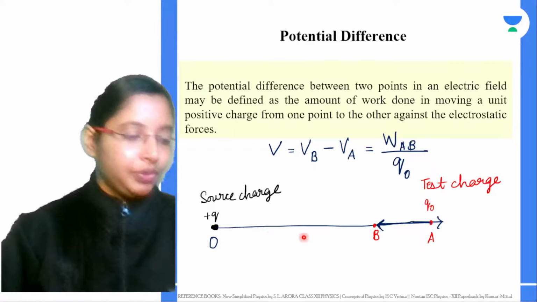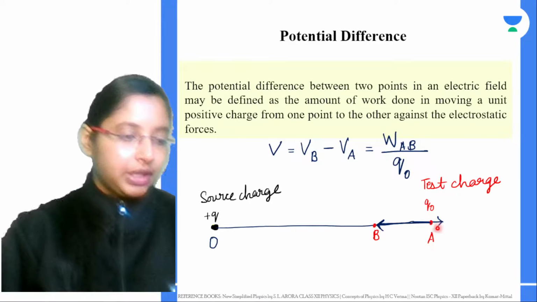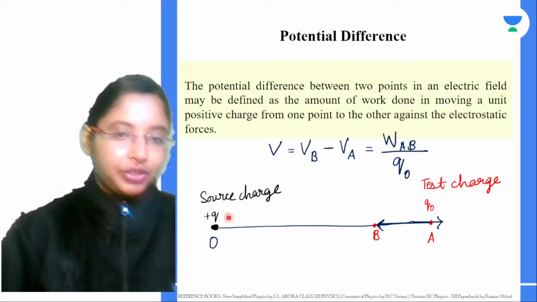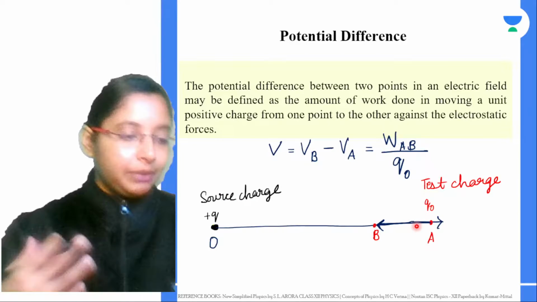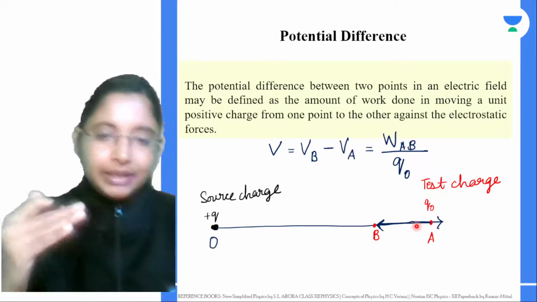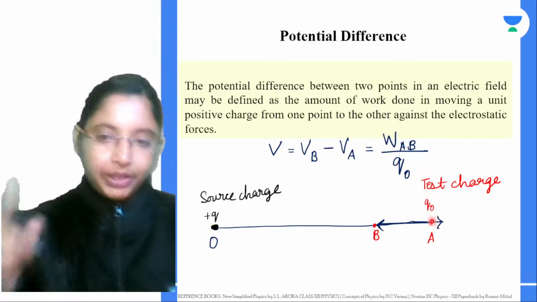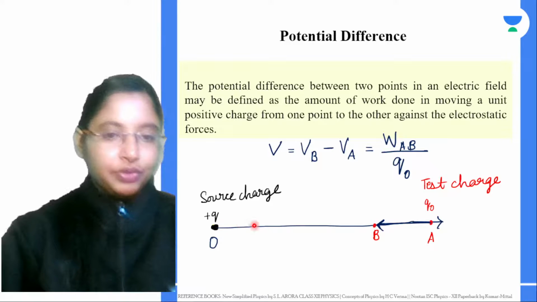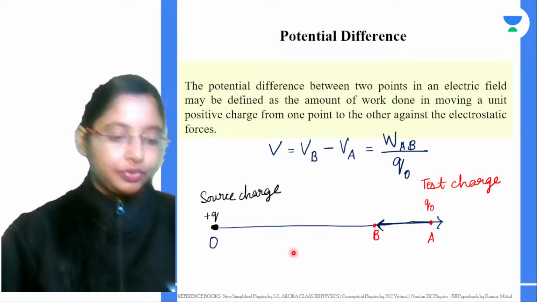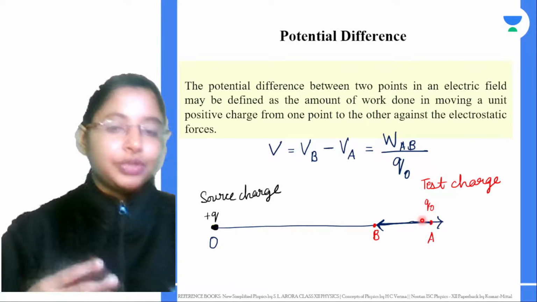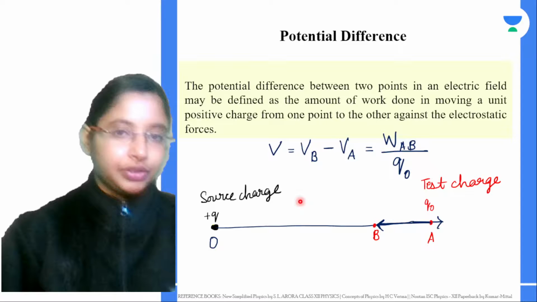We also take into account the external force that is applied on this test charge to move it against the electrostatic force of repulsion because of the source charge. The force that you apply just balances this electrostatic force. How much force you apply to move this charge from A to B should balance the electrostatic repulsive force because of the positive charge, so that the test charge does not produce any acceleration. So this defines your potential difference.